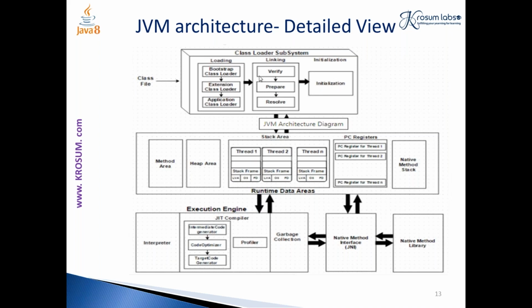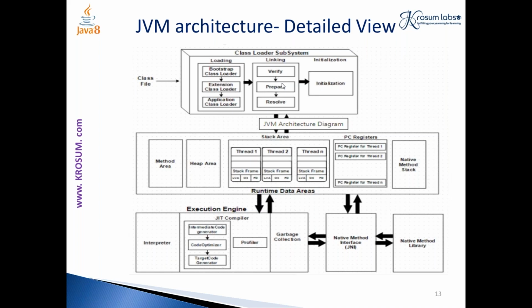So going to the next, once the class file has been loaded. Now my class file has been loaded by the application class loader because my program is available in the class path. What is the next step? The next step is linking. Linking has three kinds of operations. Number one is verifying, which is what the bytecode verifier does. It verifies whether the bytecode is coming from an authorized source and whether it is in a proper format. All of this is done by the bytecode verifier inside the class loader.